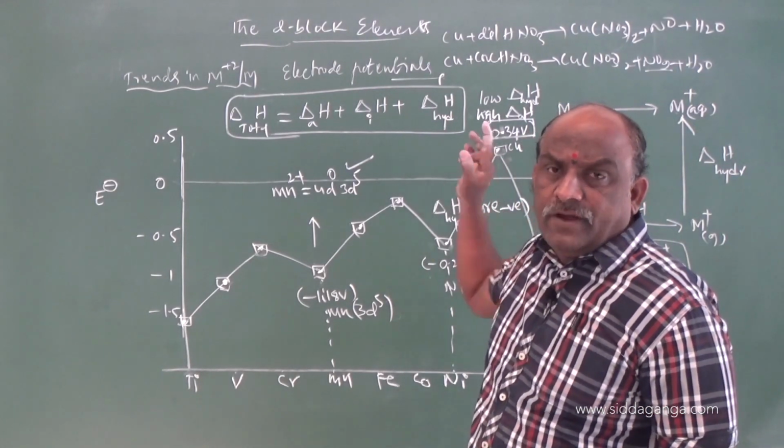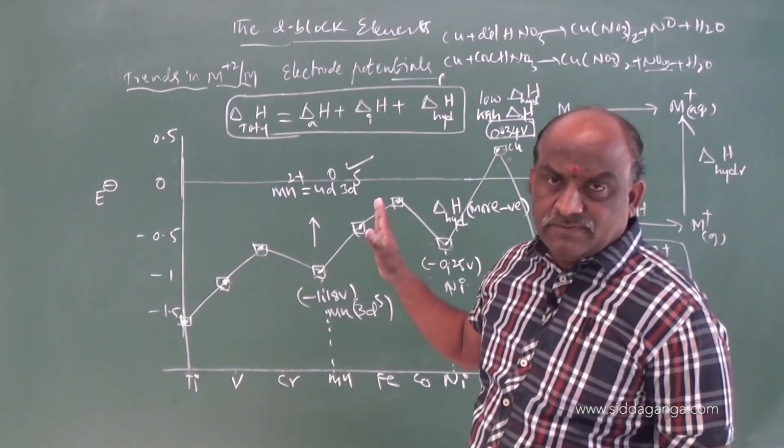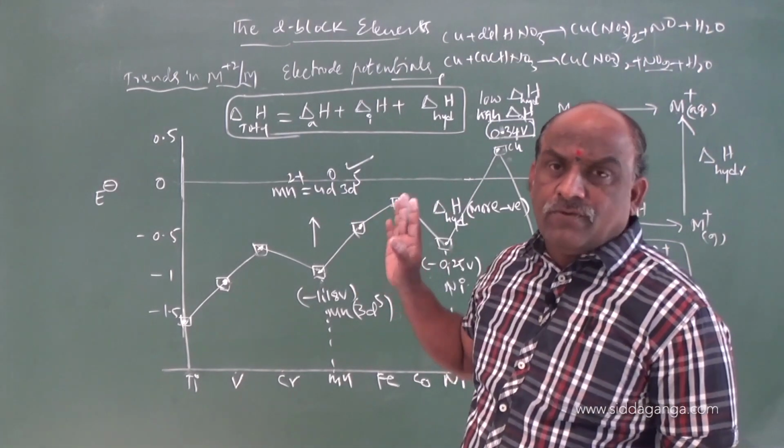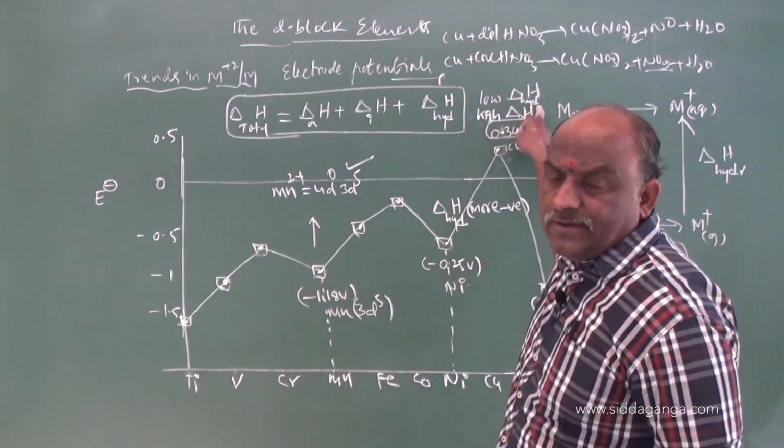Copper acts as oxidizing agent. Copper cannot liberate hydrogen gas with acids. That point you keep in your mind. What will be the reason? Low enthalpy of hydration and high enthalpy of atomization.